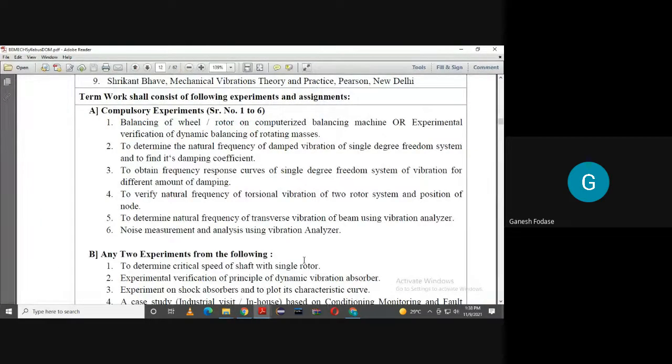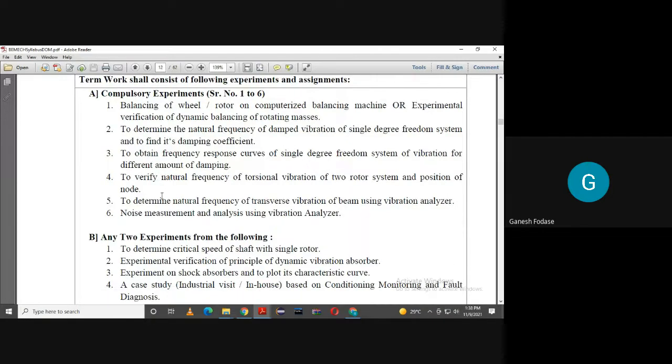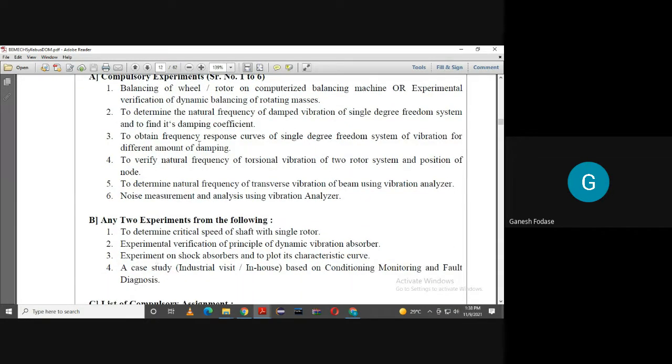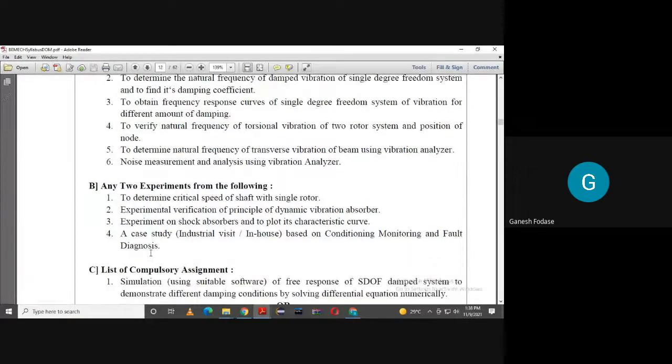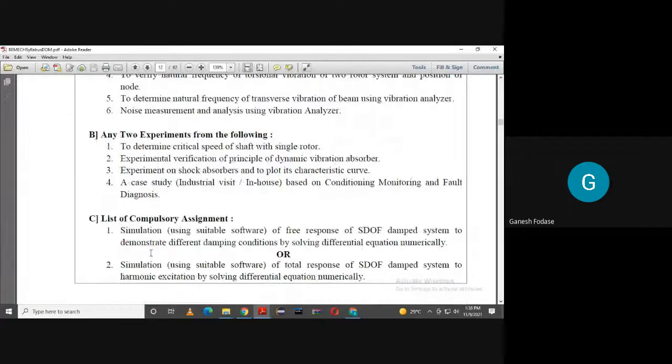Okay, so when we talk about experiments or practicals in the subject Dynamics of Machinery, you can see the first 6 practicals are compulsory. That is 1 to 6 are compulsory. We'll go into detail about these practicals later on. Along with these compulsory experiments, we have to perform 2 experiments from this list, and along with this, we have to perform 2 assignments.